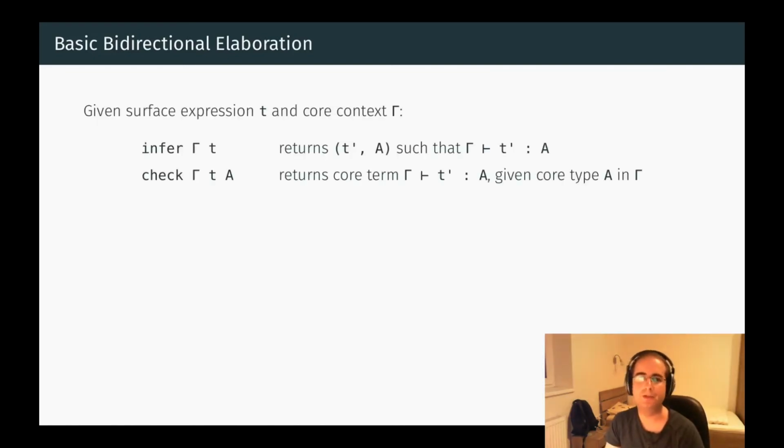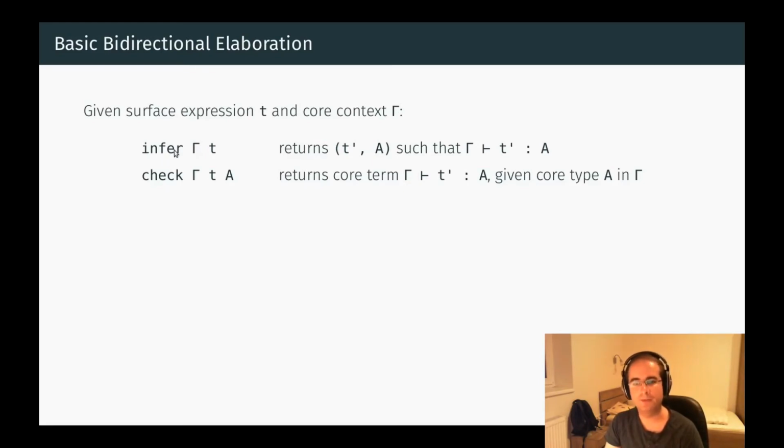Bidirectional elaboration consists of two functions defined by mutual recursion on surface syntax. Let's assume a surface expression t and a core context gamma. The purpose of elaboration is to create something in the core syntax from a surface expression.